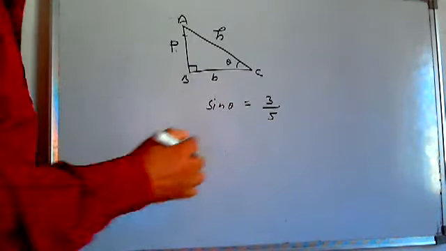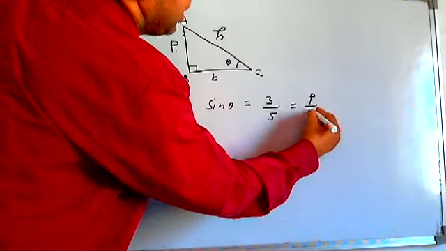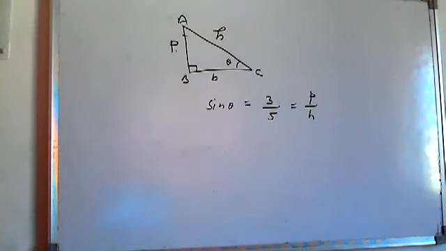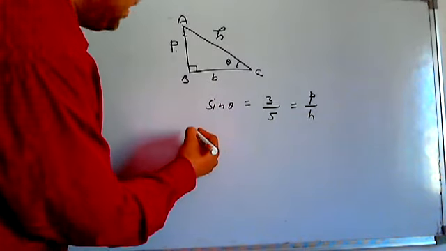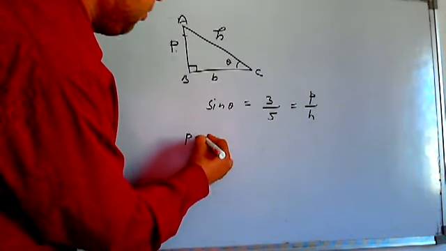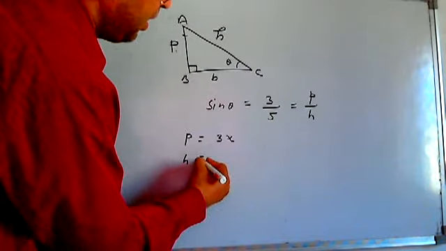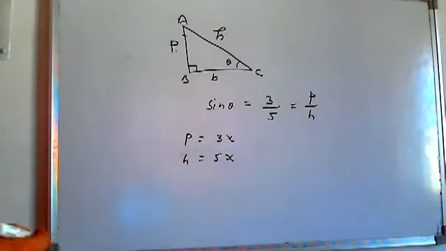Every time this will mean that the ratio of perpendicular and hypotenuse is 3 by 5. By the very basic principle of ratio, we know that P will be 3x and H will be 5x.